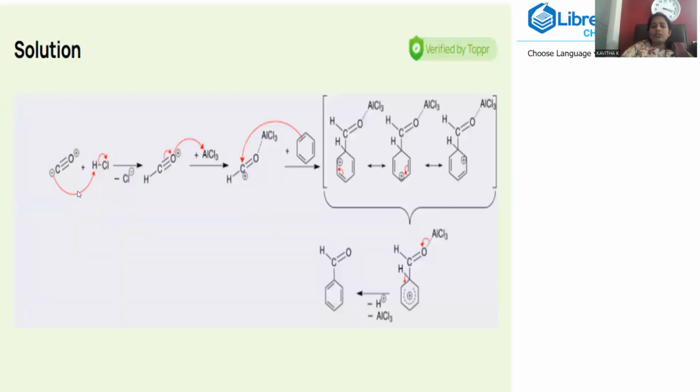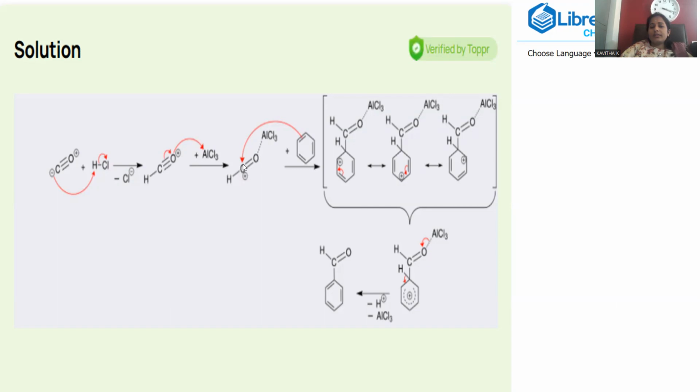Go with carbon monoxide upon treating with hydrochloric acid. The entire mechanism you can go through: what happens first? Oxygen gets protonated, then carbon gets protonated, and oxygen is accompanied by the charge. A negative charge will be treated with AlCl3. AlCl3 will be the Lewis acid, so the Lewis acid is able to form a bond with oxygen, which is indicated with the dotted line.